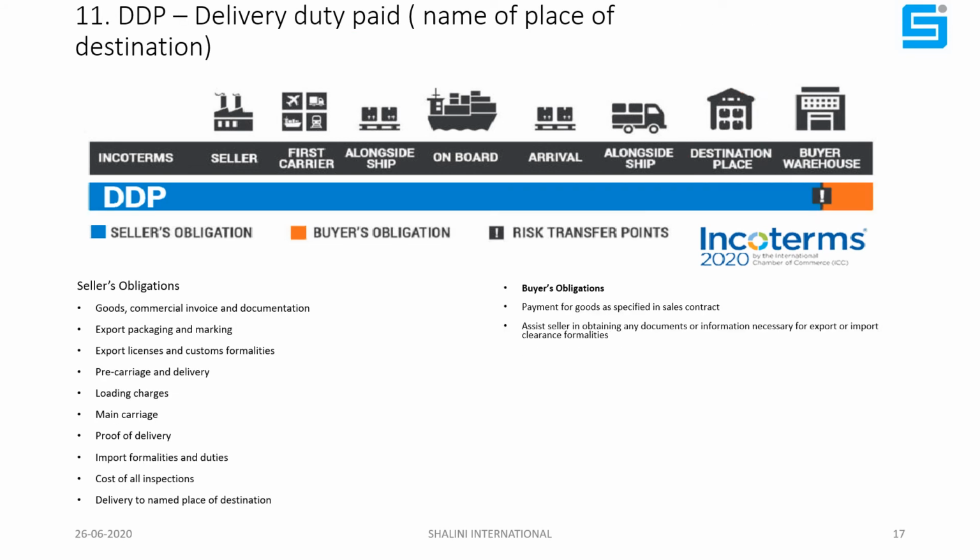This is the last term, DDP, delivery duty paid. Here all the responsibility comes on the shoulders of the seller. He will manufacture the goods, move them to the port, pay for the inland transport charges, do the customs formalities, arrange the vessel, load on the vessel, and pay the freight.